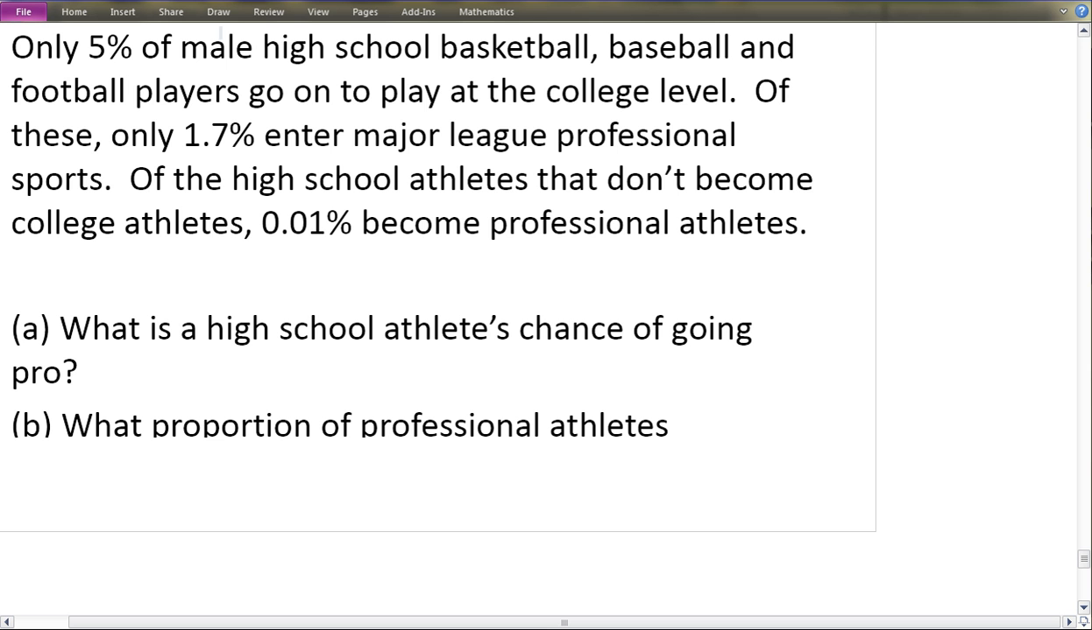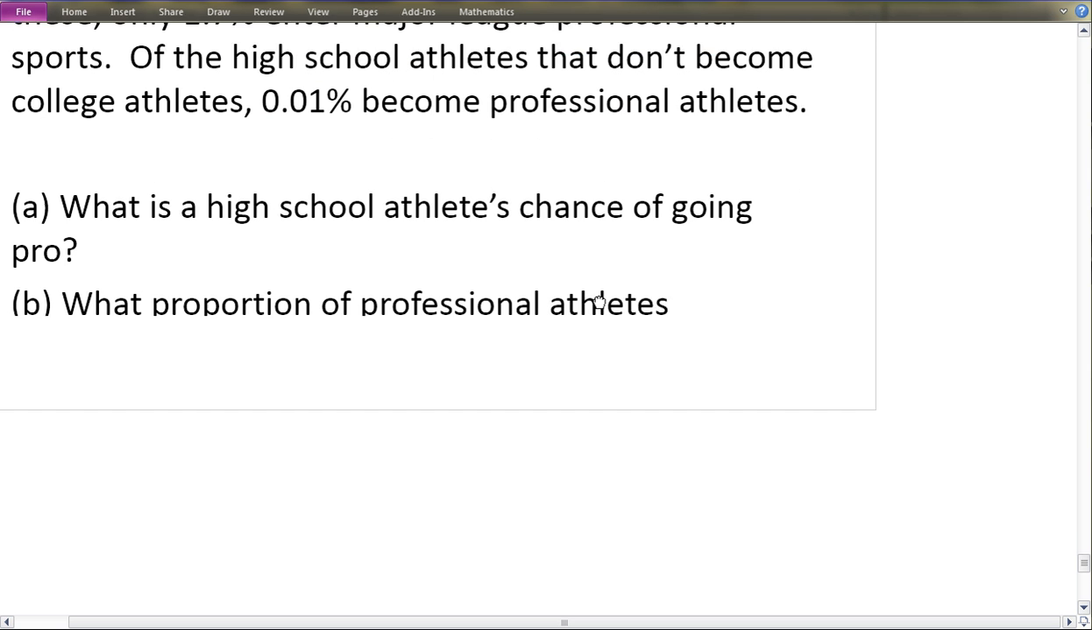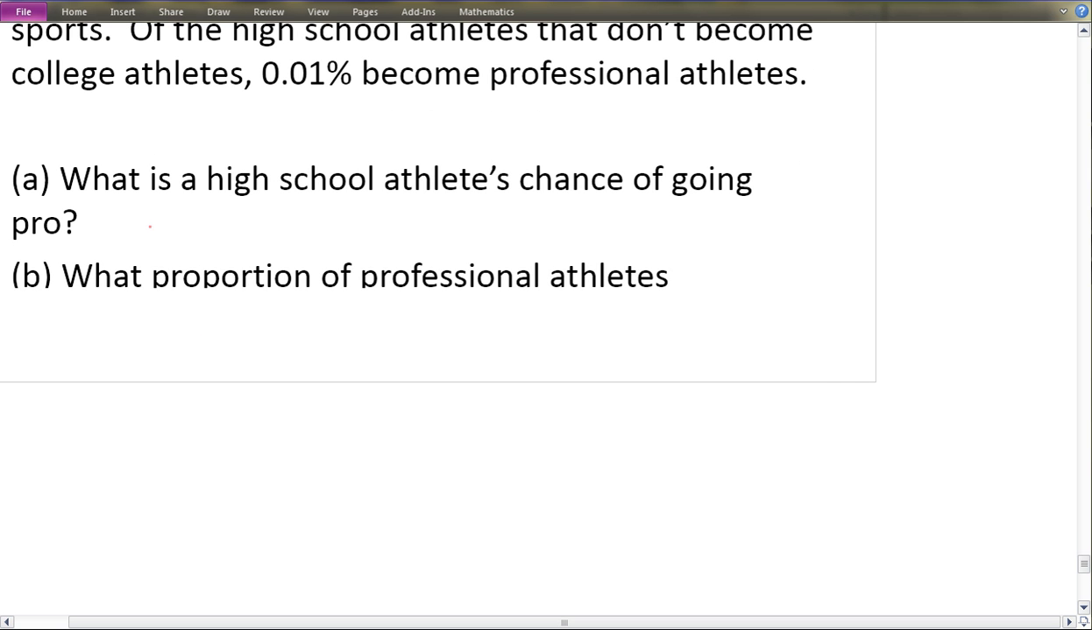We're starting off with only 5% of male high school basketball players go on to play at the college level. So let's just start off with that. The very first thing that we have is a split between people who play in college and people who don't play in college. Like we did on Monday, a tree diagram just starts off, and with every split, you say what happens. So down here, we would have 5% play in college,